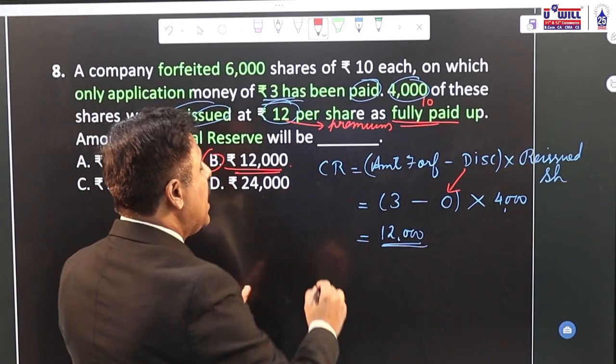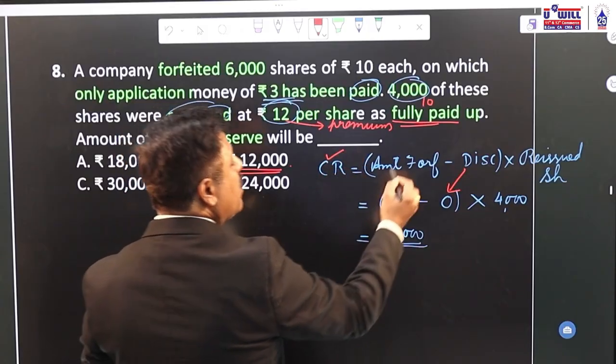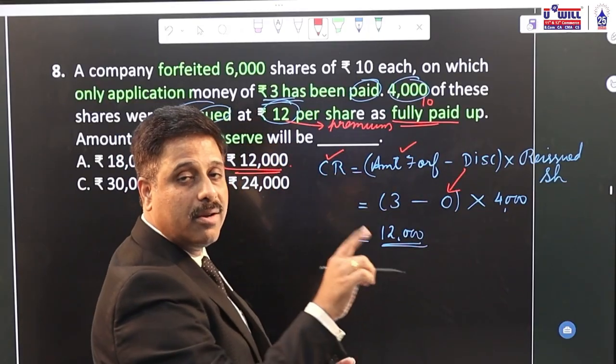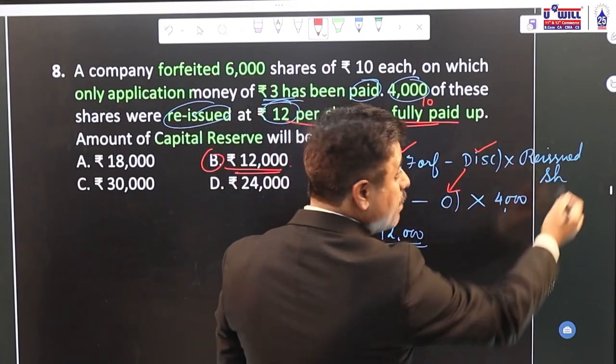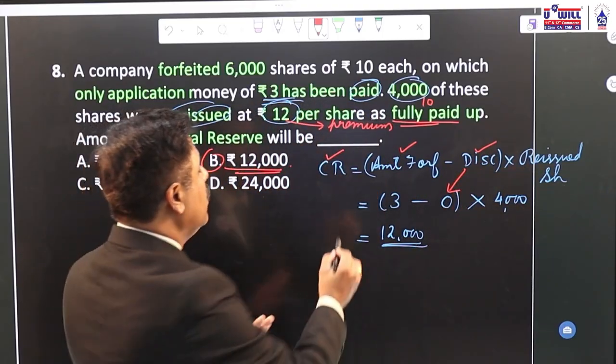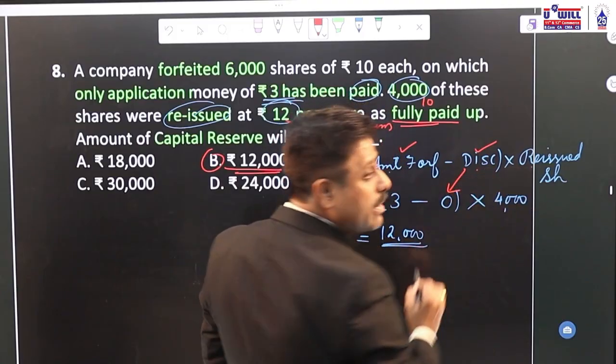But they may ask you capital reserve, or capital reserve may be given. They may ask you amount forfeited or reissue price. They may ask you discount. They may ask you even number of shares reissued. Any of the 1, 2, 3, 4 things they may ask you.